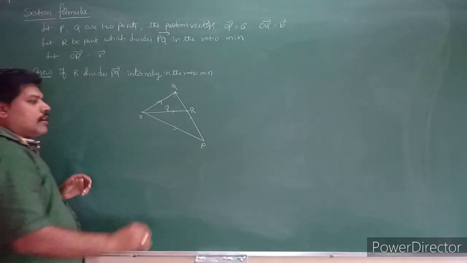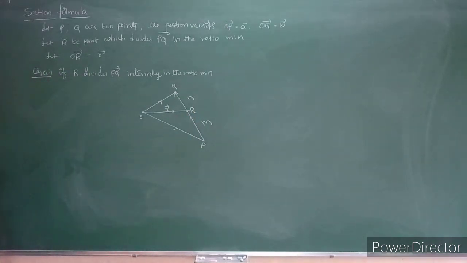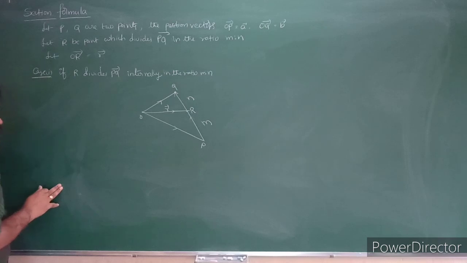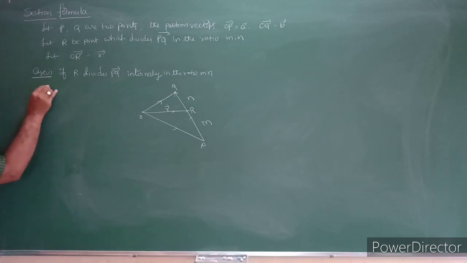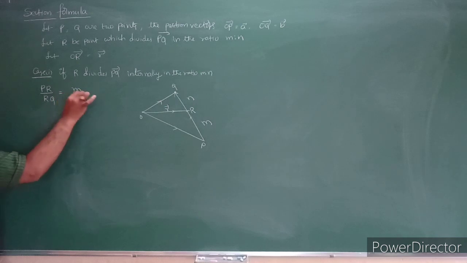So what they have given is that it divides in the ratio m is to n. So R divides PQ internally in the ratio m is to n. Then what happens? See in the diagram, PR by RQ is equal to m by n.